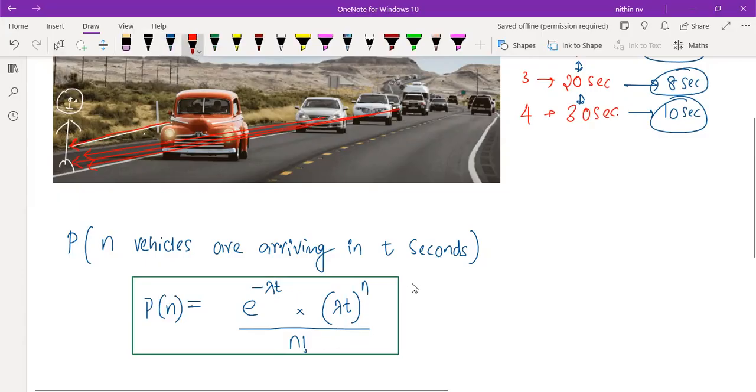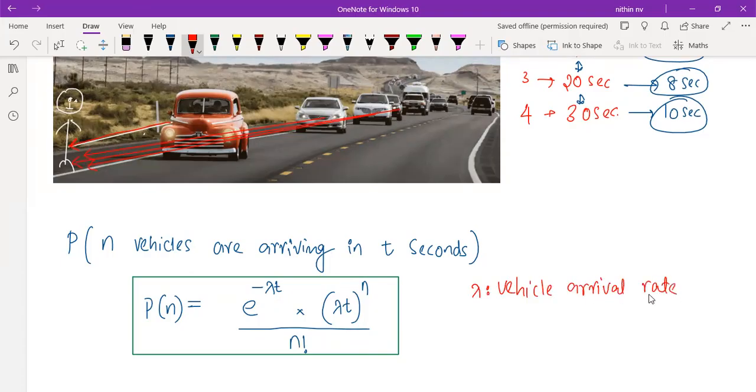Let me tell you what this lambda is first of all. This lambda is nothing but the vehicle arrival rate, which means how many vehicles are coming in some particular time.